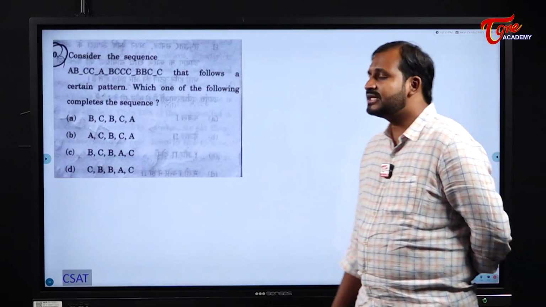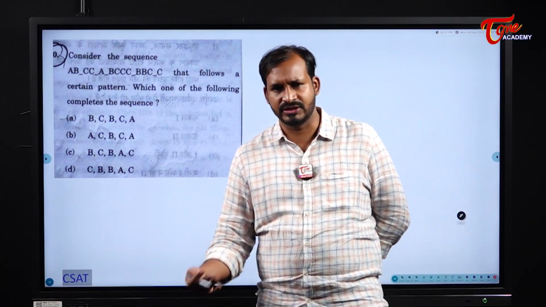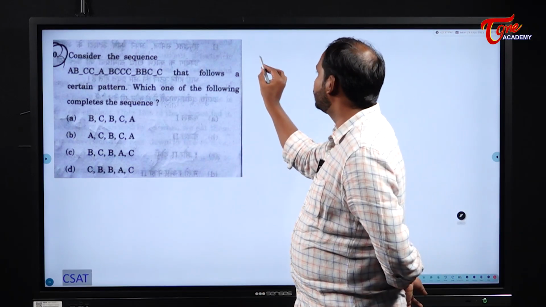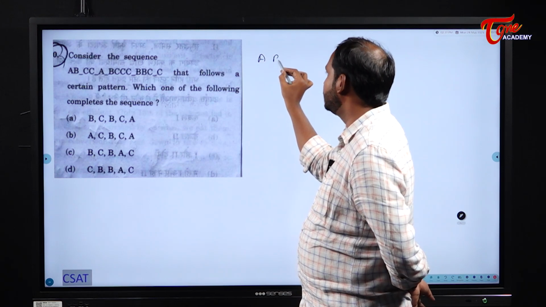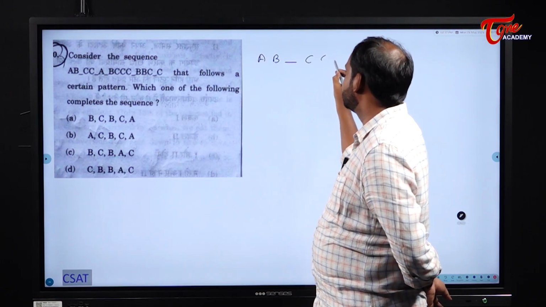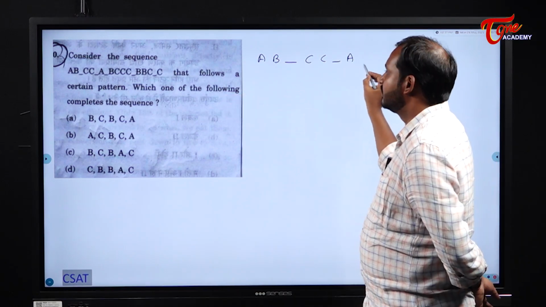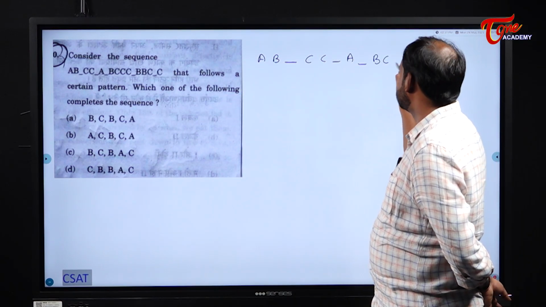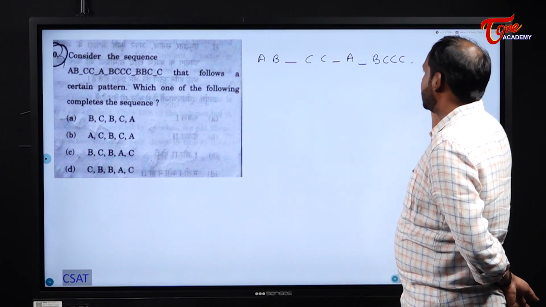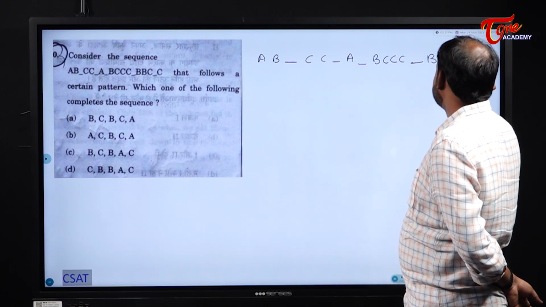Next one. See, this one is just like option verification only. First of all, write down the question they have given for us. AB underscore CC underscore A, underscore in the sense empty space. Under that B, C, C, C. Next B, B, C and C.